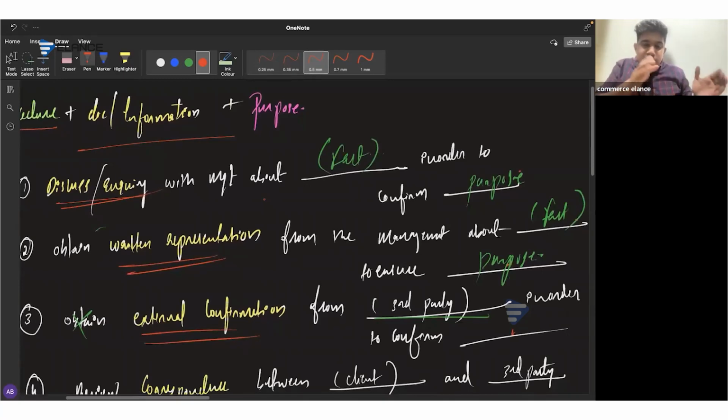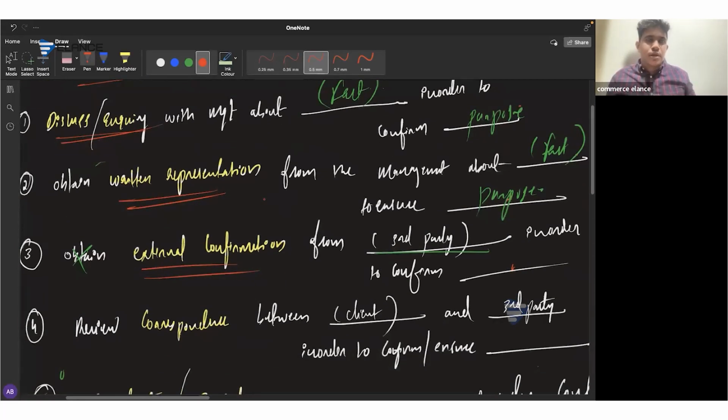So obtain written representation from the management about the rationale on the basis of which the redundancy provision of 110,000 is recognized. Everyone will provide till there, but that answer is incorrect because the student has not included the purpose there. So to ensure whether the amount of provision is reasonable. So now the answer is complete. So this is how you need to give the procedure. There should be procedure, document or information, and purpose.